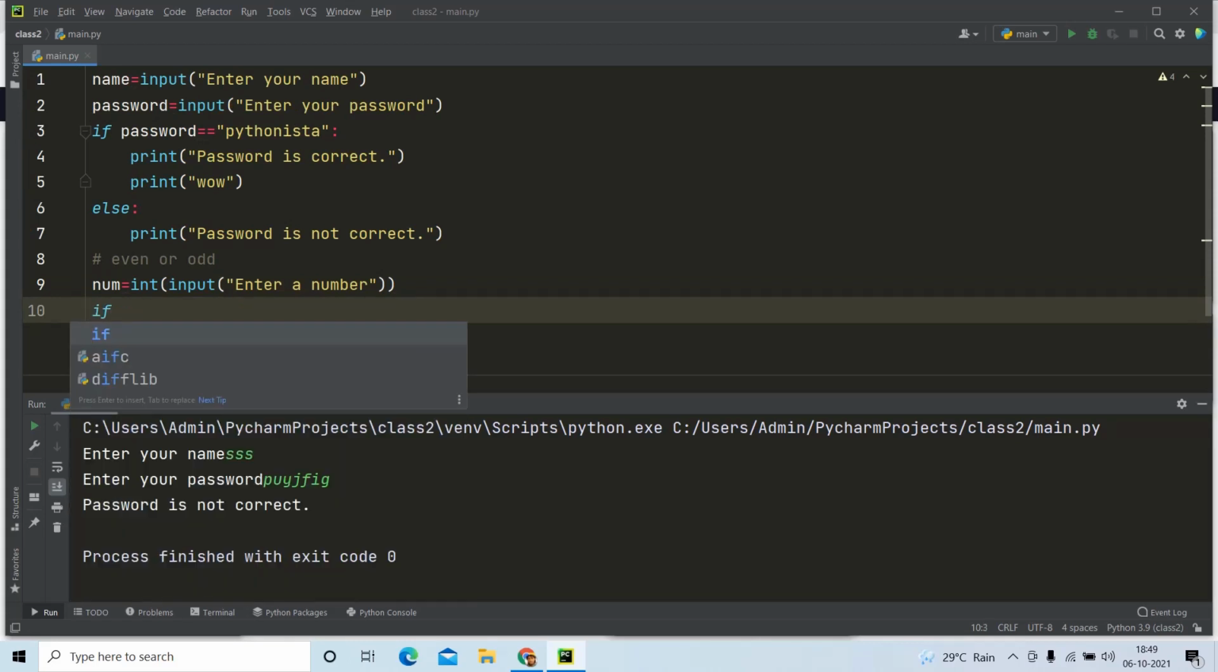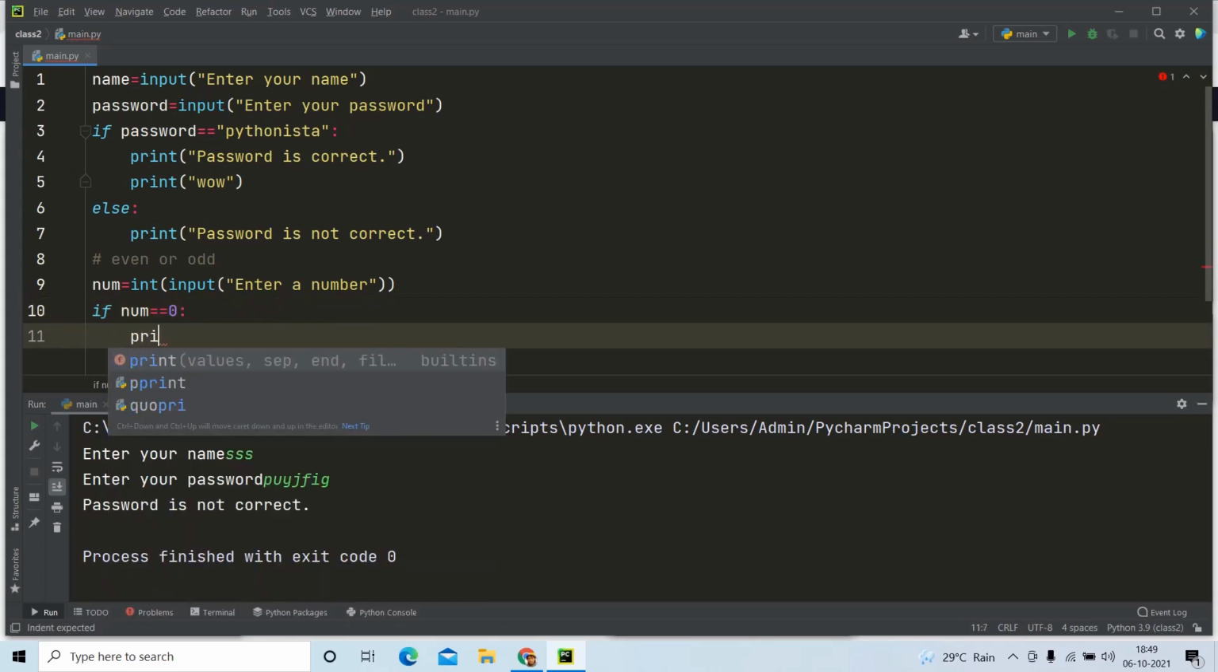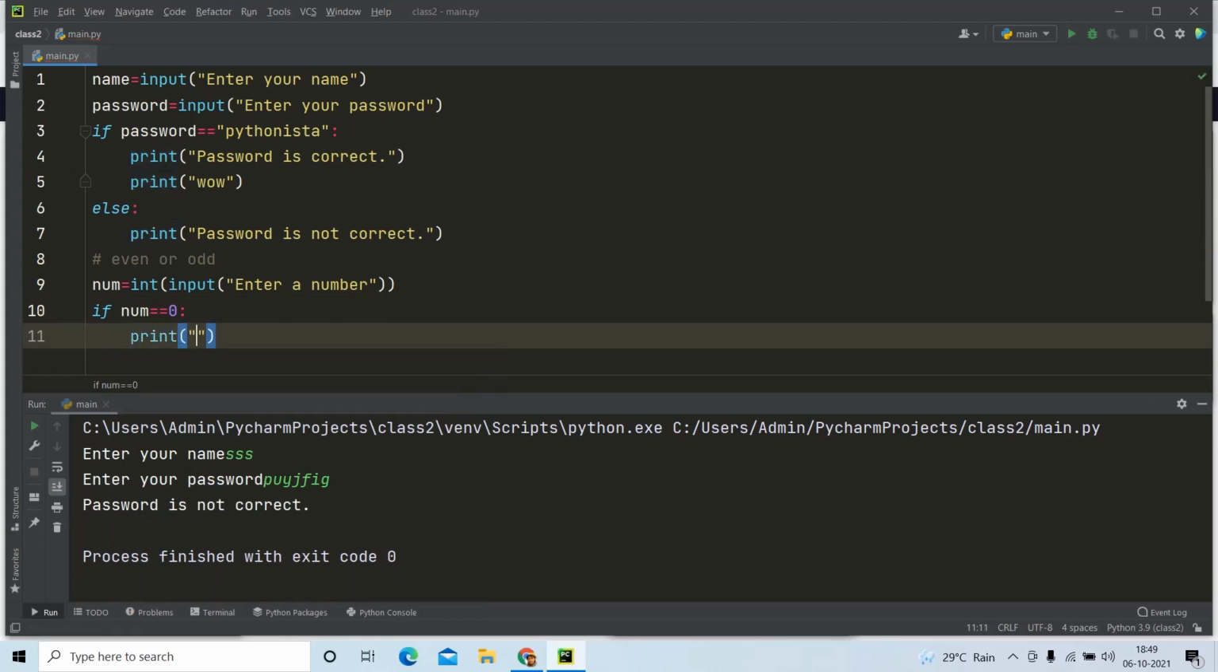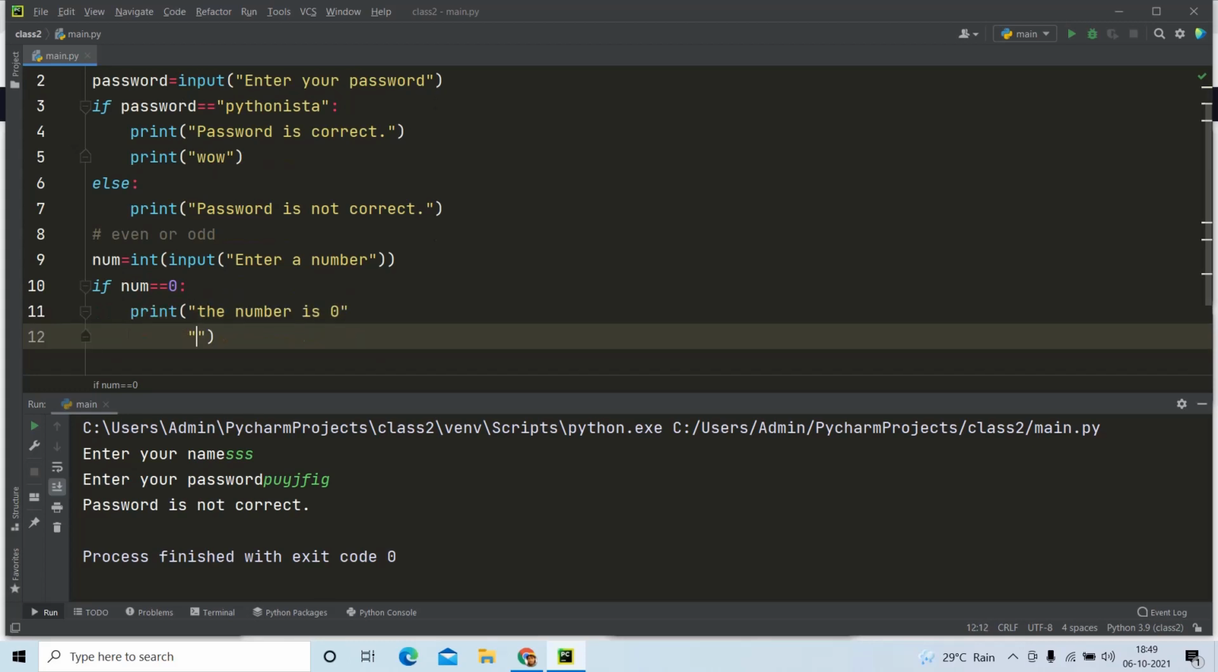Now we are going to check if num is equal to 0 as the first condition. If it is 0, then what are we going to print? We are going to print, the number is 0.